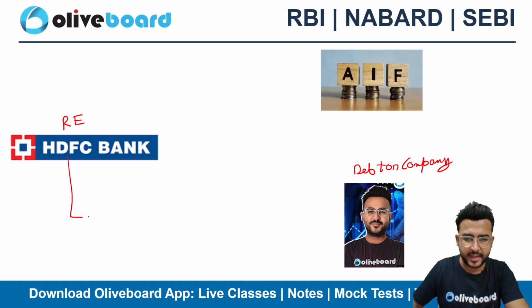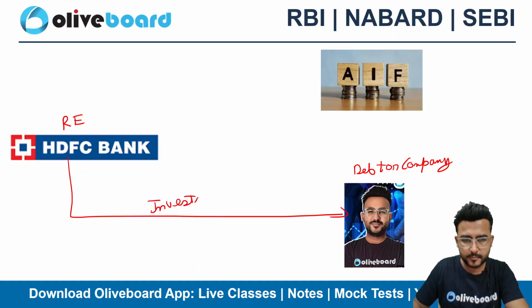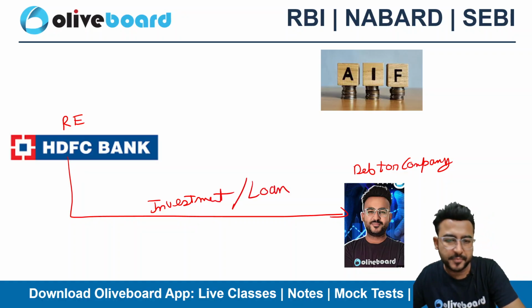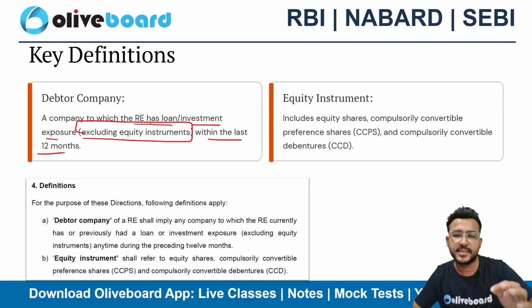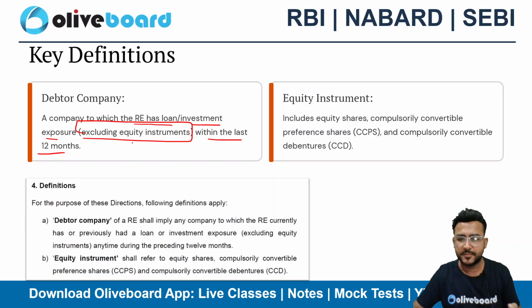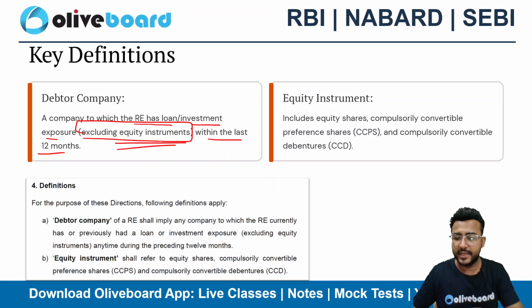So HDFC Bank has made an investment or it has given a loan in the debtor company, right? So that's what is written here. A company to which RE has given a loan or investment exposure. RE is having an investment exposure but excluding the equity investment.